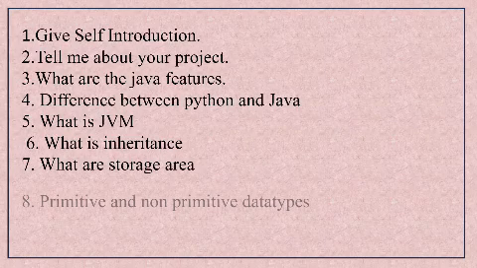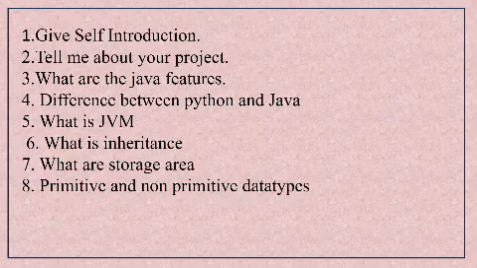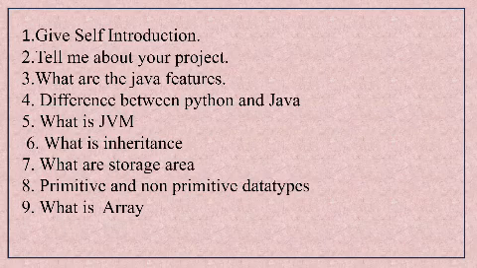So next one is primitive and non-primitive data types. There are totally eight primitive data types. Primitive are like integer, long, byte, short, and non-primitive are like the objects and the enum. String is one of the non-primitive data types. The next is what is array. These are very simple questions, guys, and for me this interview was very simple and easy. So I told what is array.